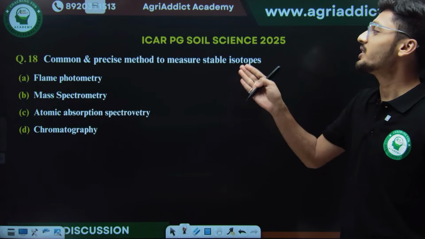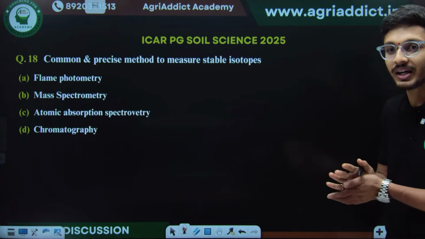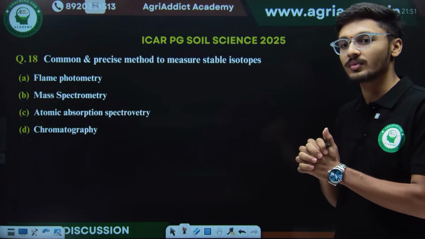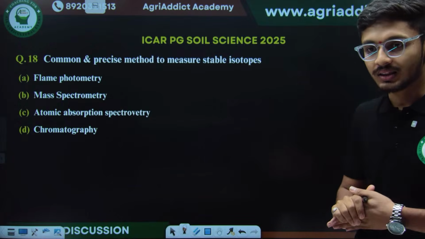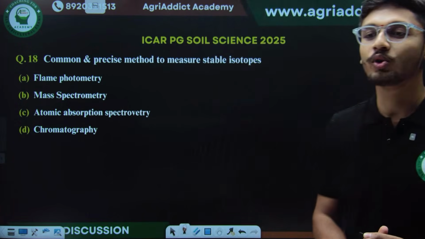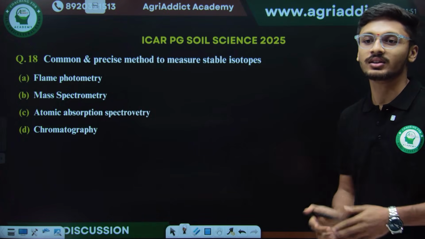So next question is common and precise method to measure stable isotopes. Among the 4 options, what will be the correct answer for this? Yes, Satya and Devika. To be more precise, the value is 0.46 for organic matter. याद रखेंगे.